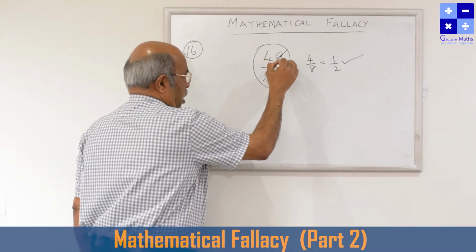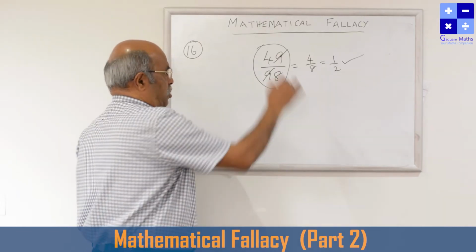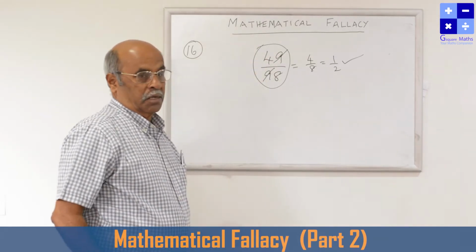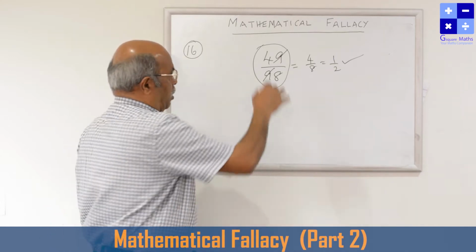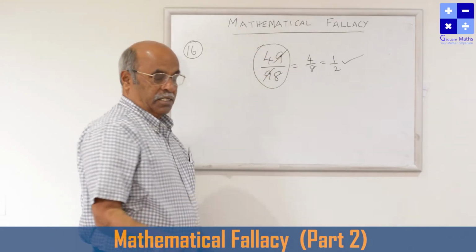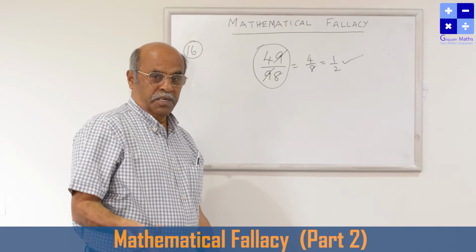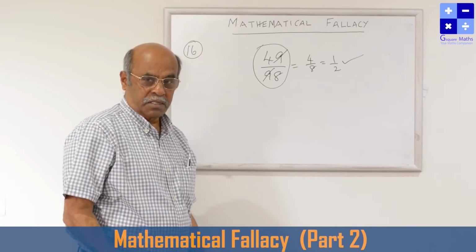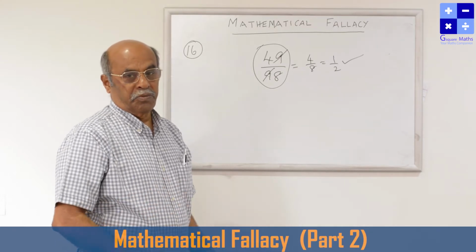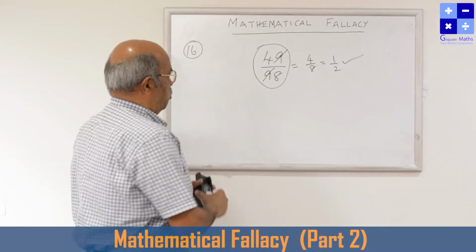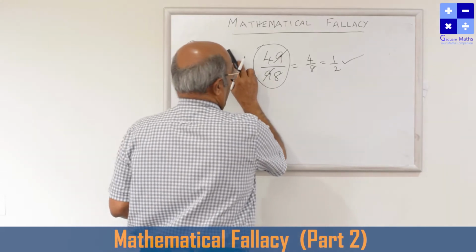You misunderstood the concept of 49. 49 is not 4 into 9. 98 is not 9 into 8. But you are cancelling 9 and 9. Cancellation law: numerator and denominator, equal quantities can be cancelled. You cancel that. What is wrong with that? But it's a conceptual mistake. We should not do that, because of that only the mathematical absurd results come.